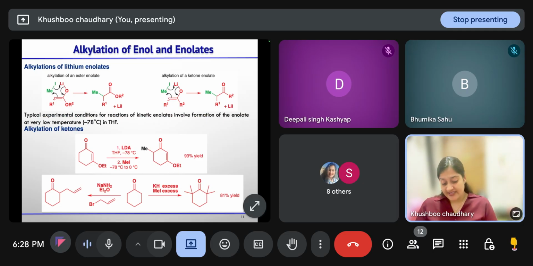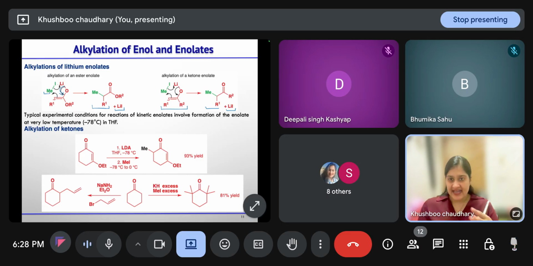And lithium enolates can react with alkyl halides, so this bond will shift here and the alkene will attack the methyl iodide, and I negative will leave, so you will get lithium iodide and this alpha alkylated product. Similarly, the lithium enolate generated from the ketone can also undergo alkylation in a similar fashion, and you will get lithium iodide and the alpha alkylated product.